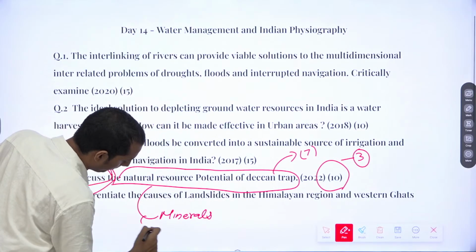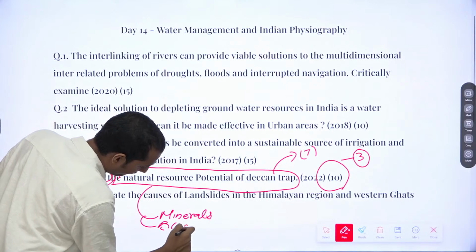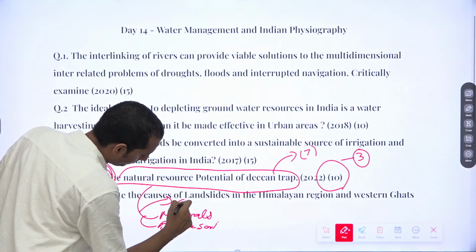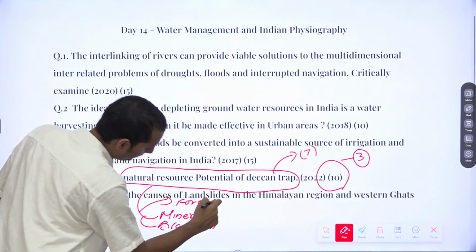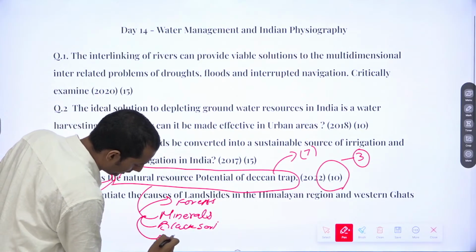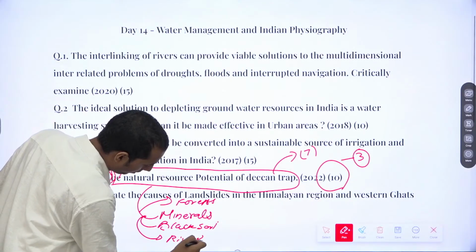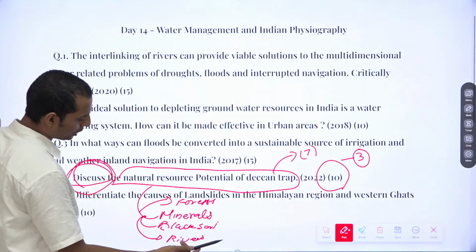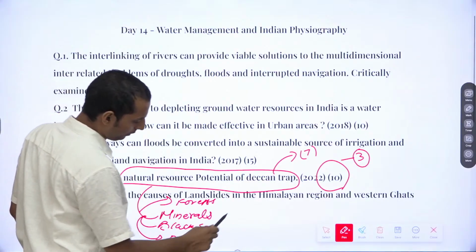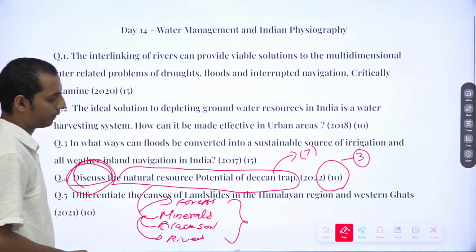You can also mention the black soil, fertile soil. You can mention the forest. Deciduous and dry deciduous forests are there. You can mention the rivers here, Godavari, Krishna, all these rivers. So try to mention the resources: minerals, black soil, forest, rivers, all this potential.